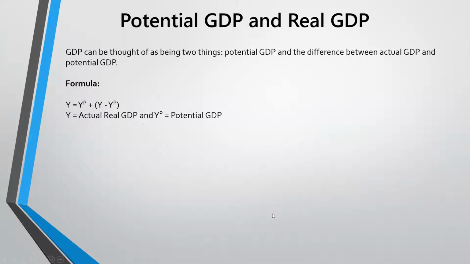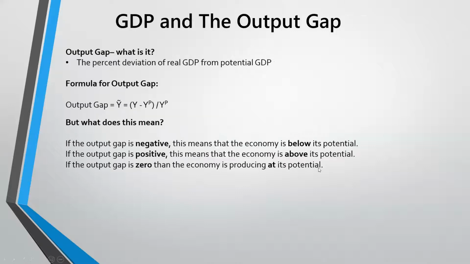So on that topic, let's talk about potential GDP and real GDP. Well, GDP can be thought of as being two things, potential GDP and the difference between actual GDP and potential GDP. And that can be expressed in this formula here, where we have the actual real GDP, and that will be equal to potential plus the difference between actual and potential.